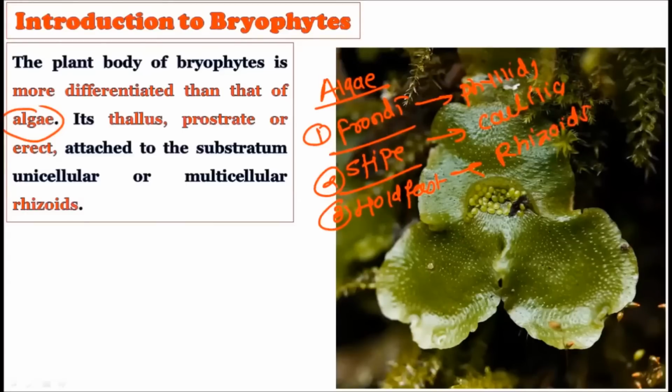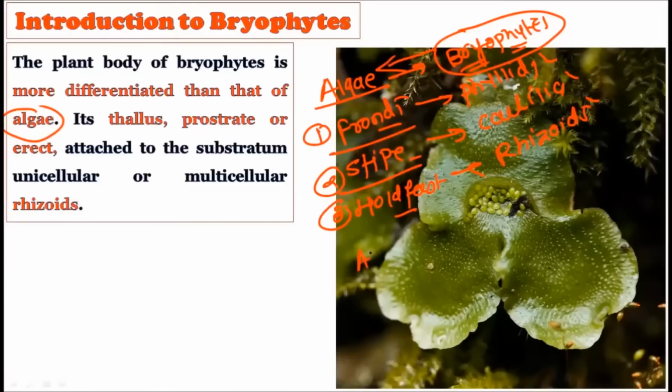So structures are changing right from the algae, and the bryophytes show different kinds of structures. That is why we say that phylloids, caulidia, and rhizoids are more advanced than the fronds, stipe, and holdfast, and that is why the bryophytes are quite advanced compared to the algae. There is a second reason: algae always require water, that is, aquatic conditions, for their growth and development.